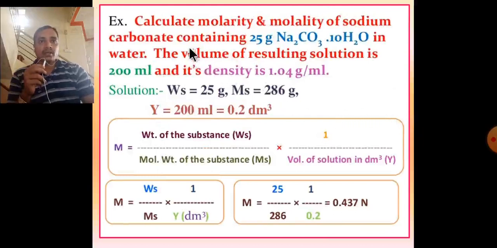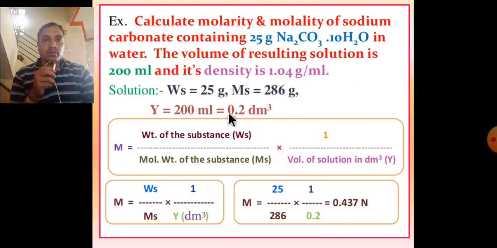These are the examples. In this example, calculate the molarity of sodium carbonate containing 25 gram of Na2CO3 into 10 H2O in water. The volume of resulting solution is 200 ml and its density is 1.0 gram per ml.